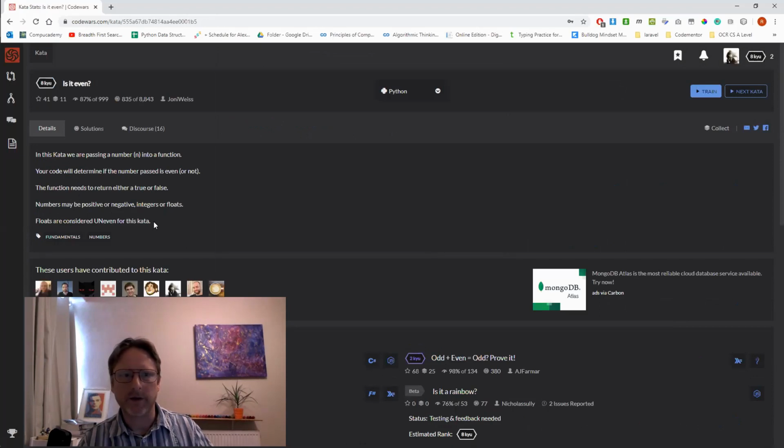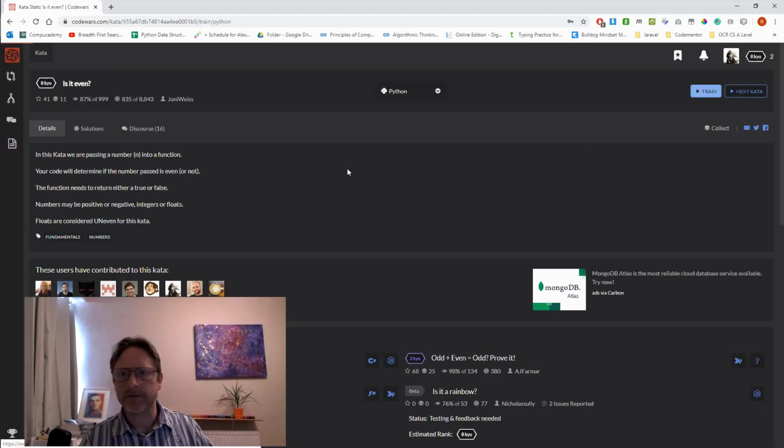Okay, so it gives you a description here under the details tab. So in this kata, we're passing a number into a function. Your code will determine if the number passed is even or not, and it needs to return either true or false. Now, I will say, if you don't know about functions, you're not really going to be able to do this. So either use this as a crash course in functions and just follow what I'm doing and catch up, or go and do some preliminary learning on functions in general. Because they're like the foundation of how this whole thing works. So that said, let's choose that one.